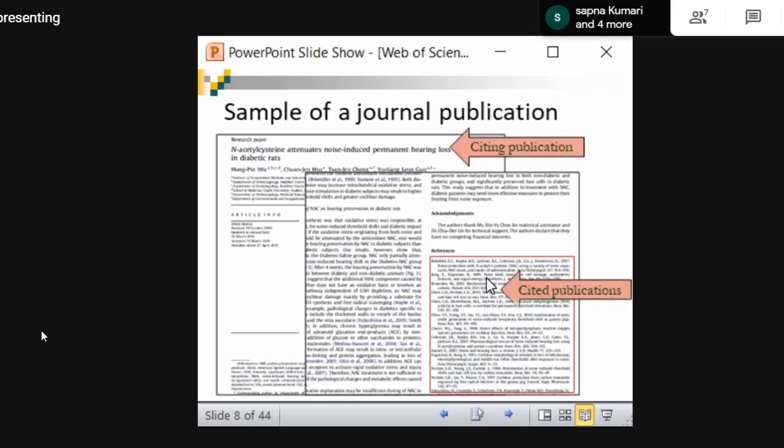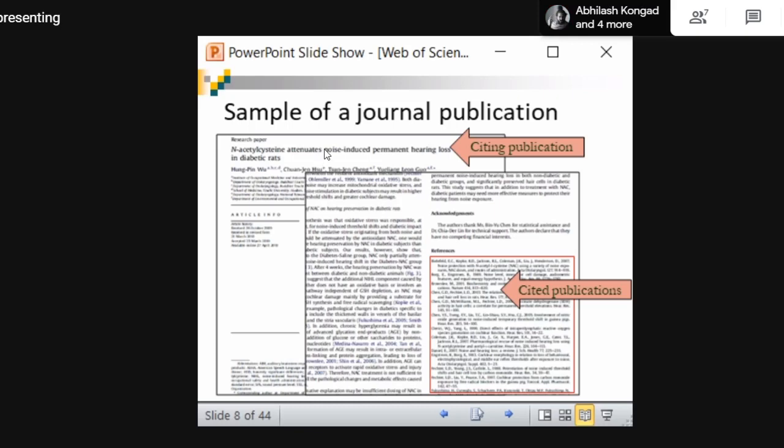Now I am going to show you what is a citing publication and what is a cited publication. See, whatever references, as I mentioned earlier, have been mentioned in the article, that is cited. That means this article has provided references to all the other articles which it has referred to, right? So these are called cited publications.